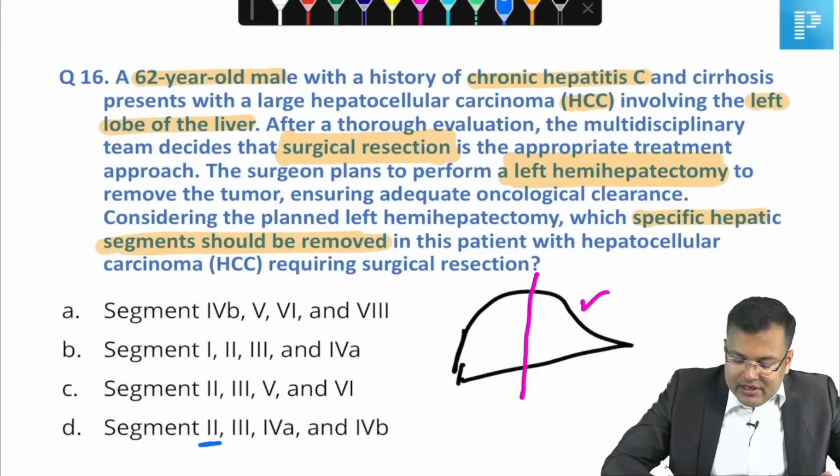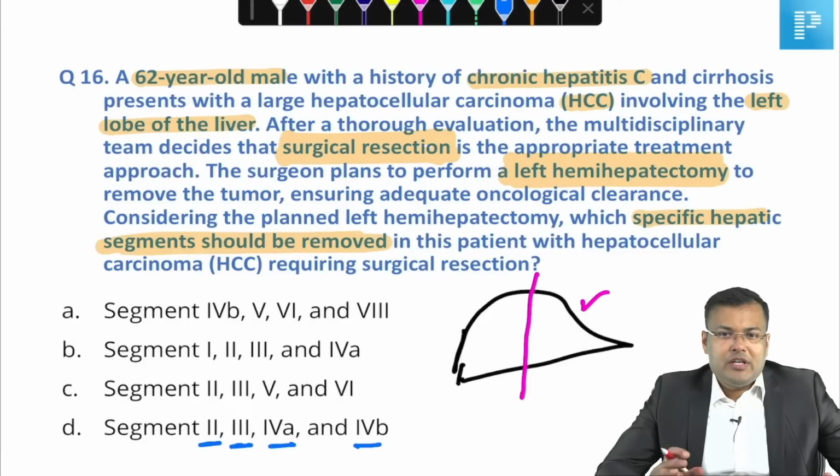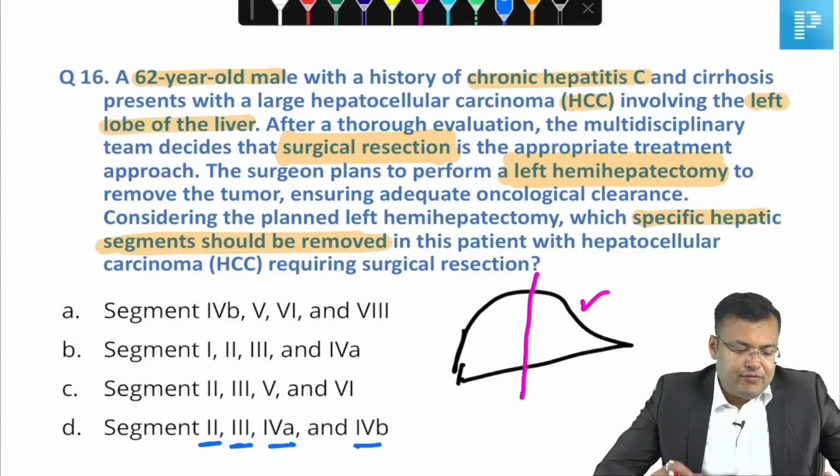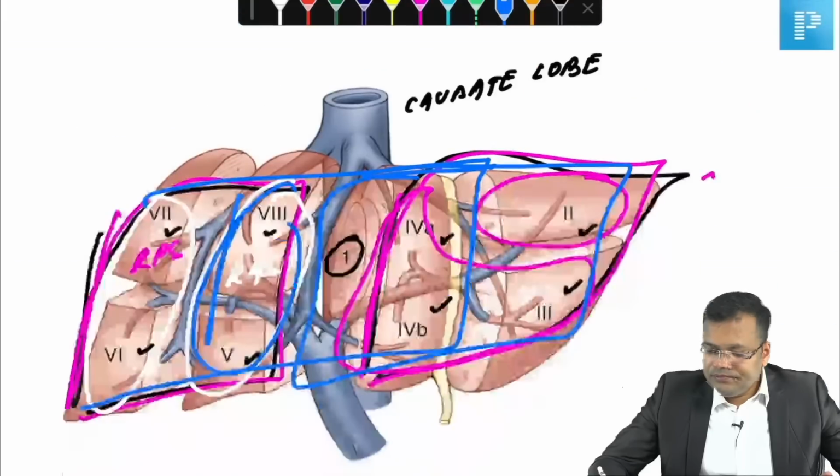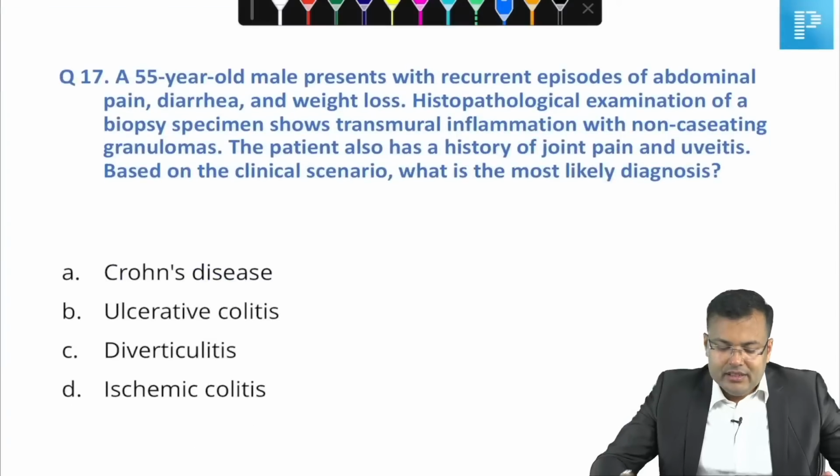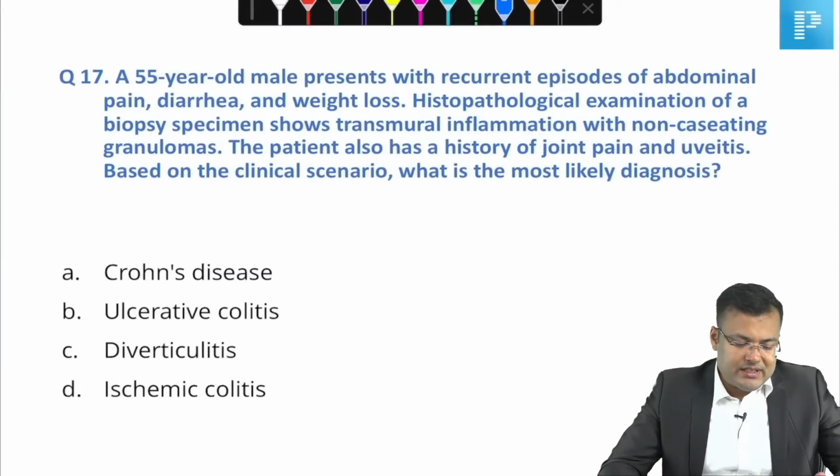So what is the correct answer here? I am removing segment 2, segment 3, segment 4A, segment 4B. So segments 2, 3, 4A, 4B, these are the segments which are removed. Simple. This question, easy question, tell me what is the correct answer.